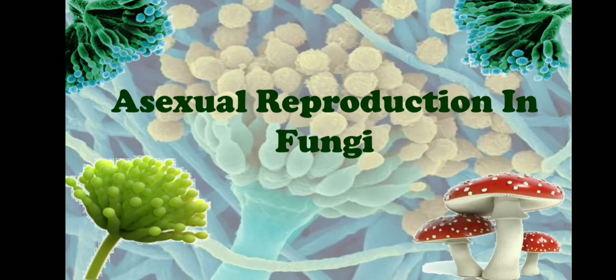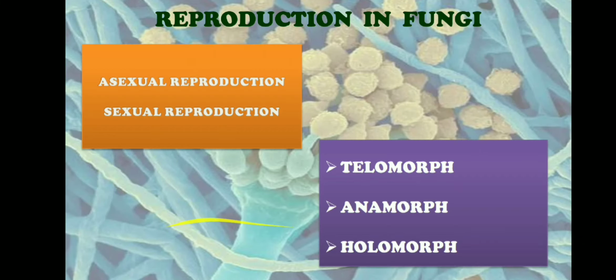Hello everyone, in today's video let us learn about asexual reproduction in fungi. Before that, let us see what is reproduction. Reproduction is the formation of new individuals having all the characteristics typical of the species. In fungi we get to see two types of reproduction, that is asexual reproduction and sexual reproduction, and in this video we are going to concentrate on asexual reproduction.